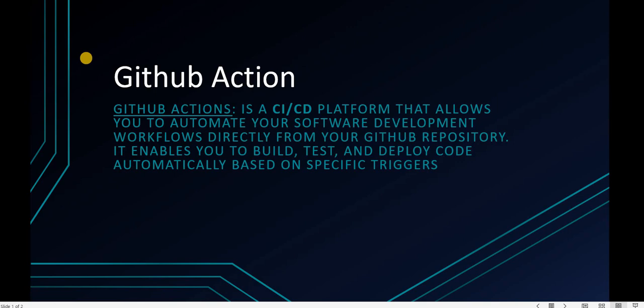Today I'm going to explain one new topic. This is more important for a DevOps engineer: GitHub Actions. Before that, I would like to explain about GitHub. GitHub is software which is used to handle the code, and it is one of the core version control systems used to manage projects at a high level.